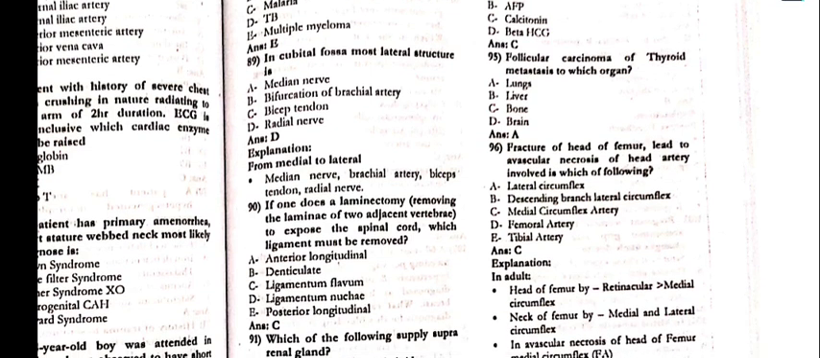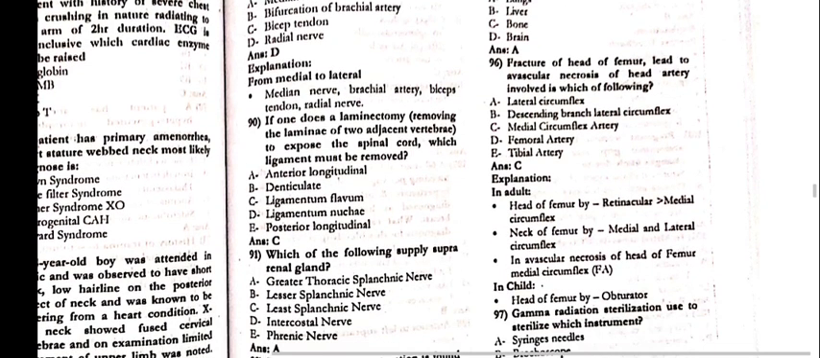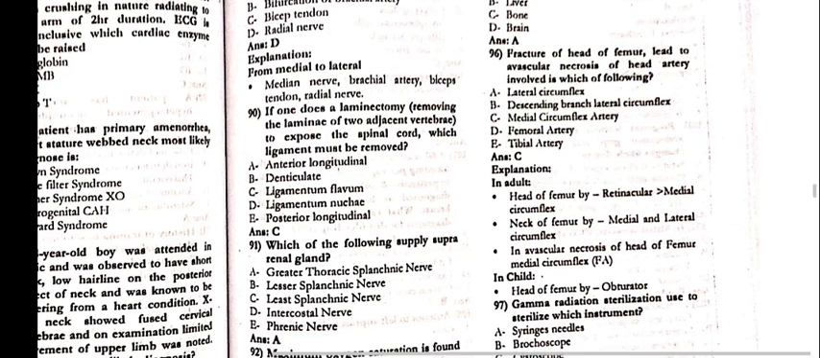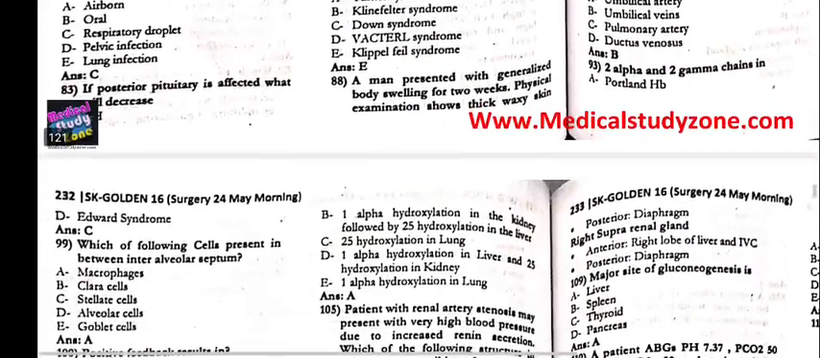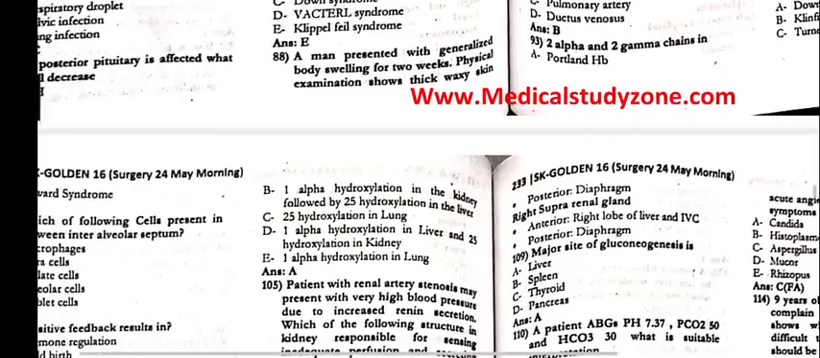95. Follicular carcinoma of thyroid metastasizes to which organ? That is the lungs. 96. The fracture of head of femur leads to the vascular supply of head, artery involved in which of the following? That is Charlie, medial circumflex artery. 97. The gamma radiation sterilization is used to sterilize which instrument? That is the syringe needles. 98. Cystic hygroma is seen in, that is Charlie, the Turner syndrome.